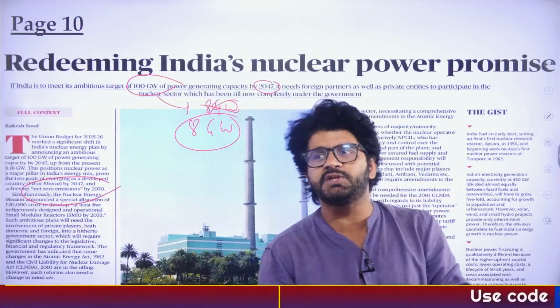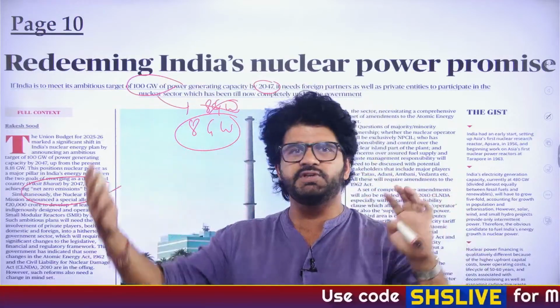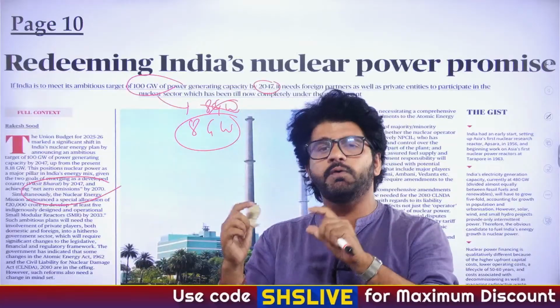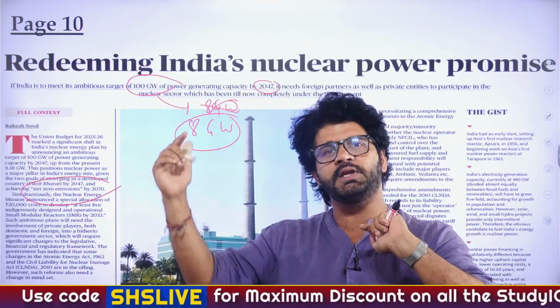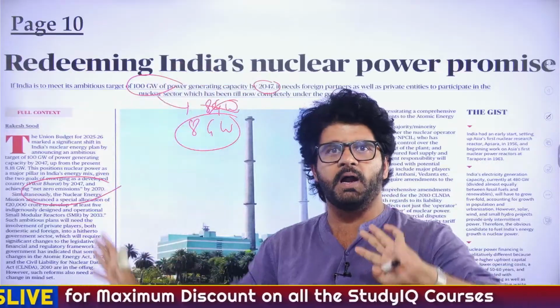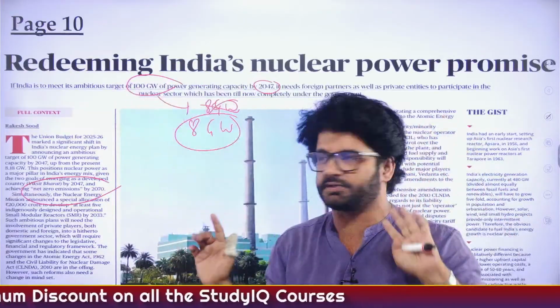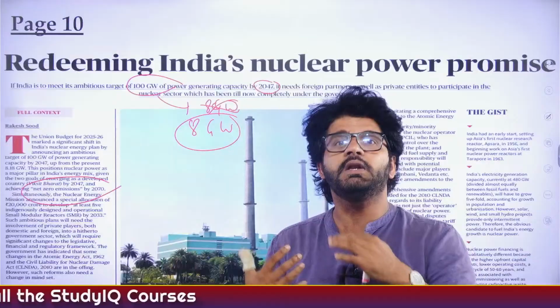What does net zero emission mean? You see so much pollution, so much GHG emission, greenhouse gas emission. We want to reduce it to zero. The amount we are releasing, the same amount is being absorbed by plants and trees and vegetation, etc. So net zero emission, or clean energy, we should produce.